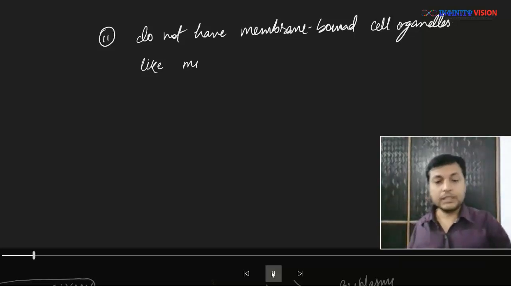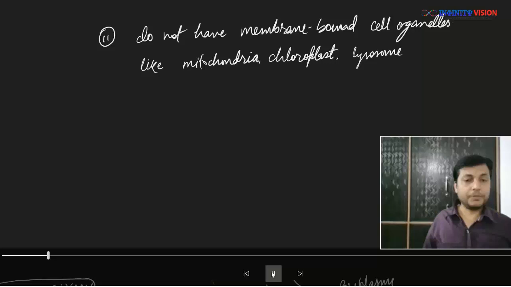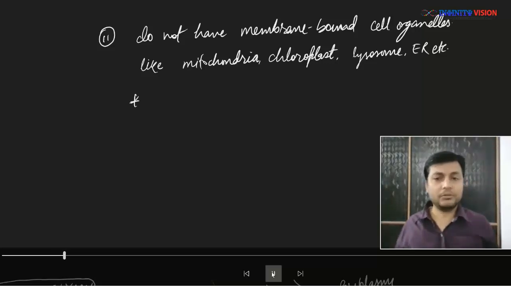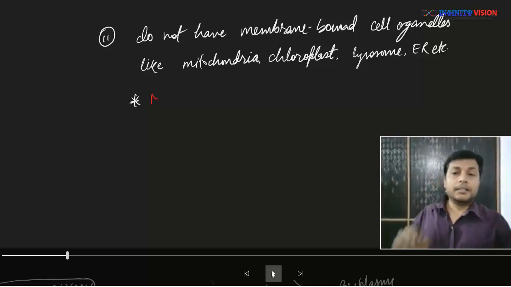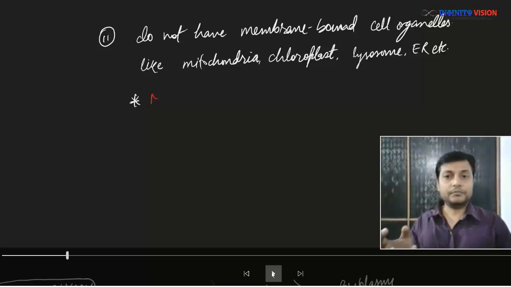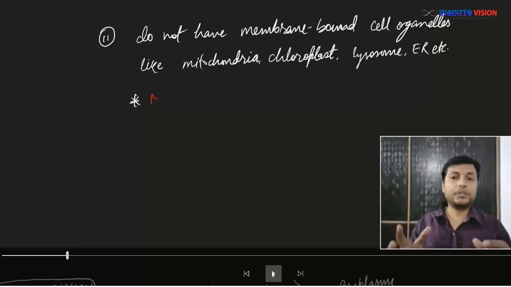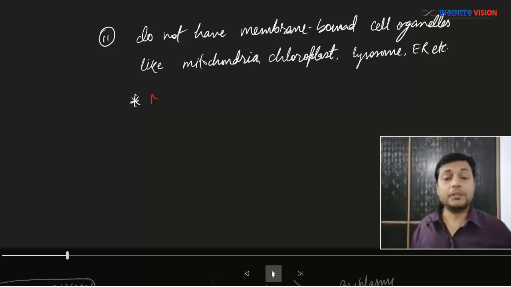Okay, let's see. So they do not have membrane-bound cell organelles like mitochondria, chloroplast, lysosome, endoplasmic reticulum, Golgi body, microsomes, etc. However, the mitochondria is very important for survival because it is the powerhouse of the cell where ATP is generated, and even the prokaryotic cells require ATP. If they do not have mitochondria, then where is this ATP formed? And if it is not formed, then how is the prokaryotic cell surviving, right?